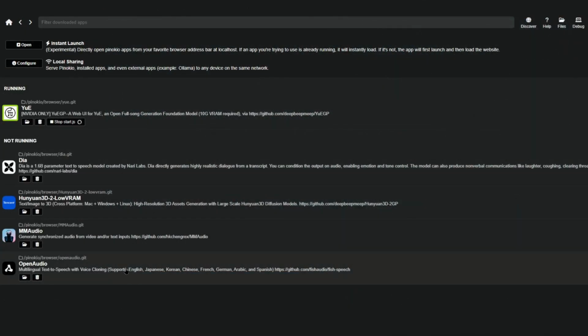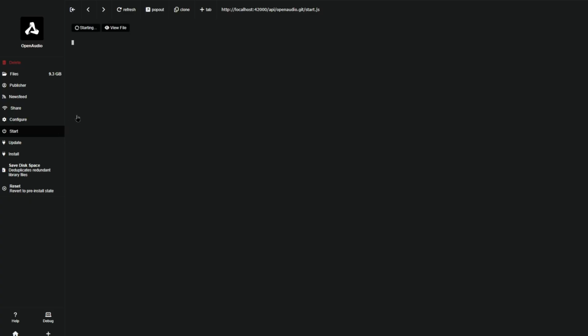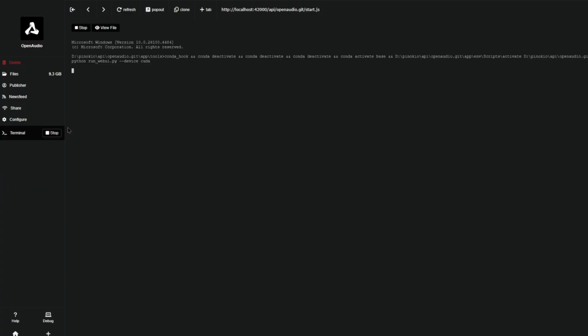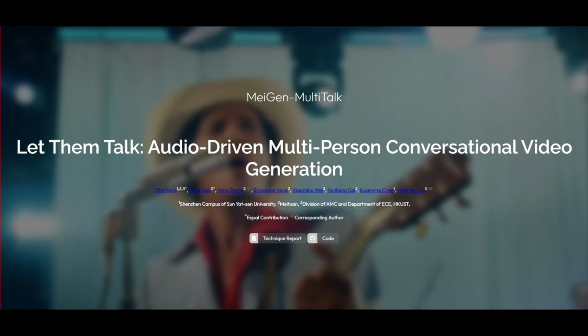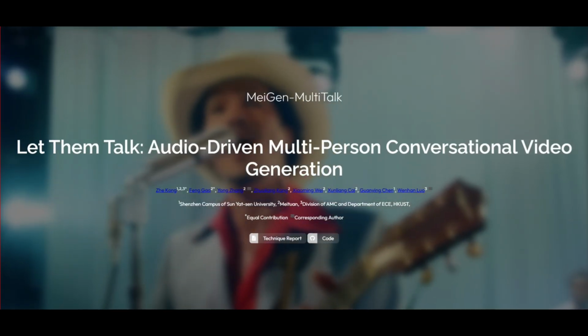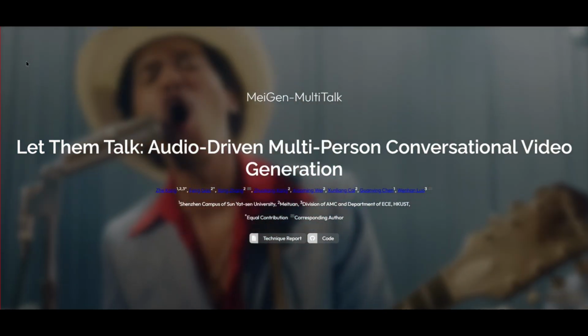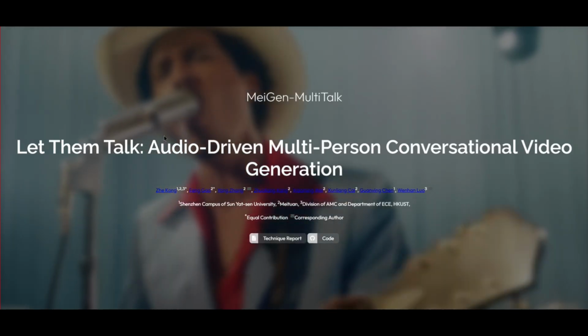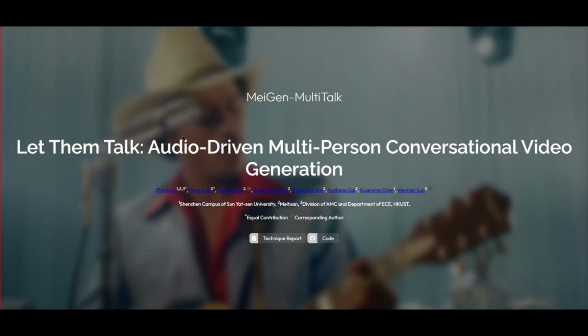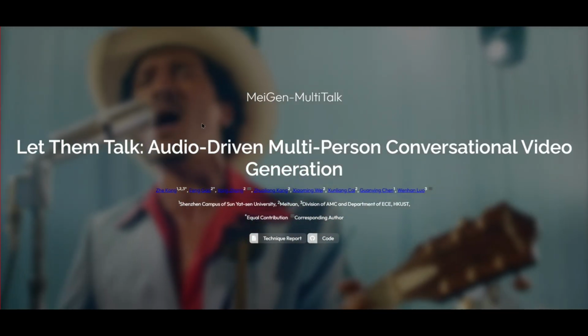Let's try OpenAudio now to add some speech. So once you click on OpenAudio, this is one that automatically starts. Just give it 30 seconds and it should be up and running. Now it'd be cool if we can use an app like Wave to Lip to lip sync the audio that we get from OpenAudio, but those are all paid apps. I haven't seen a decent one that's not paid. There's a few on Pinokio, but they're all terrible. So sorry, but there are some paid ones that are pretty nice.